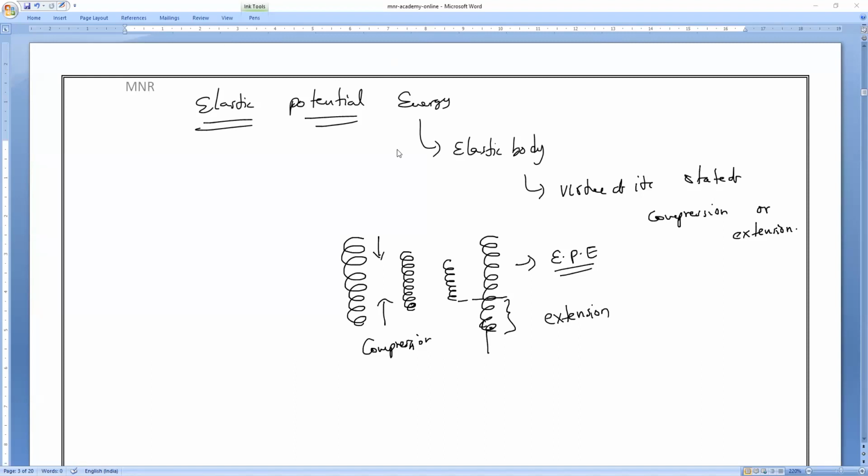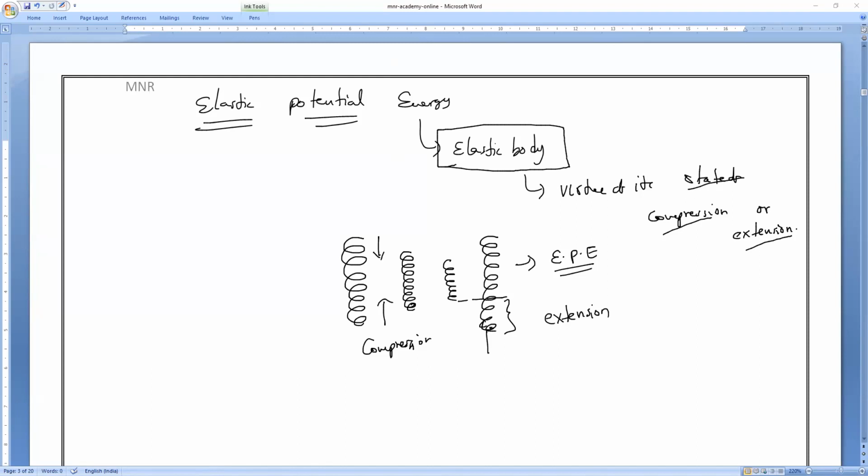So elastic potential energy is the energy possessed by an elastic body by virtue of its state of compression or extension. That is what we call elastic potential energy.